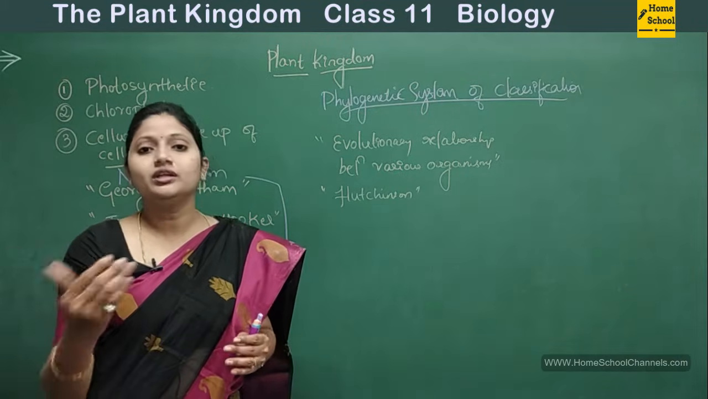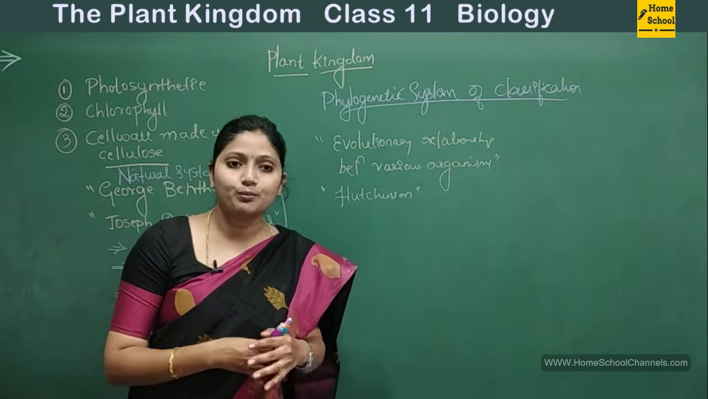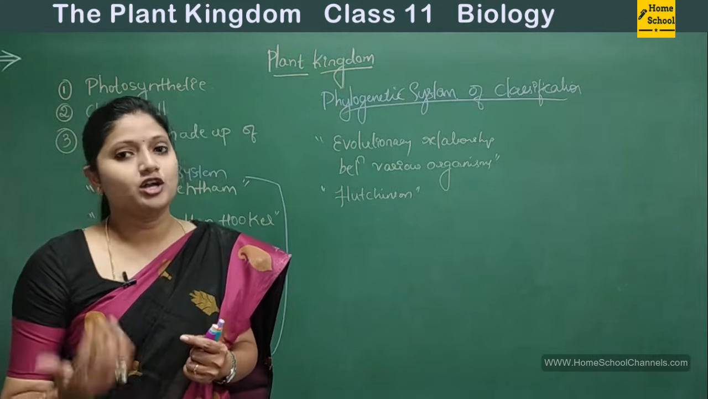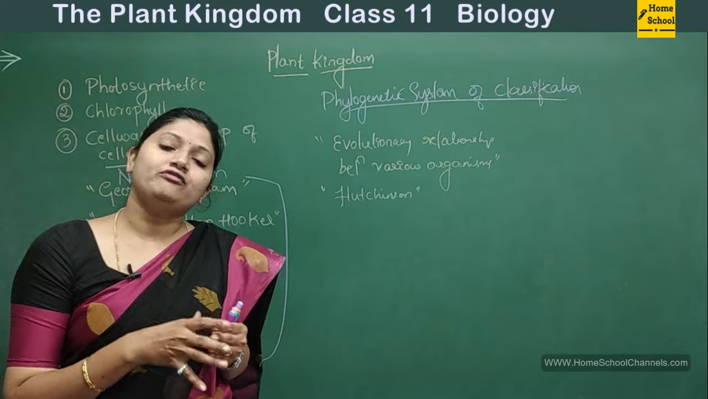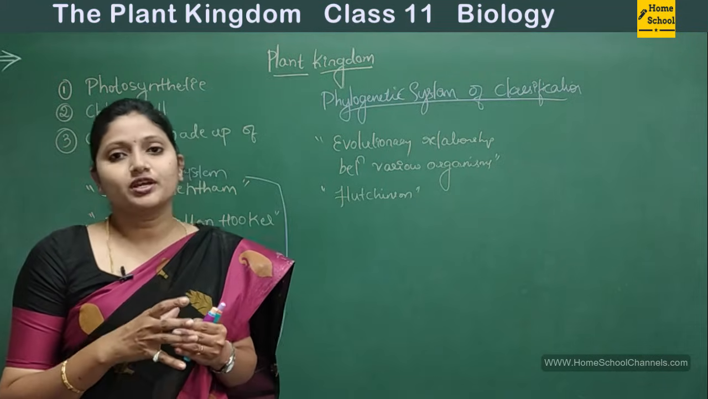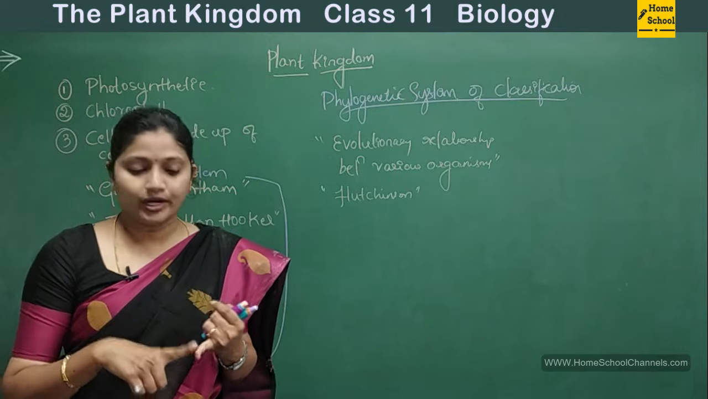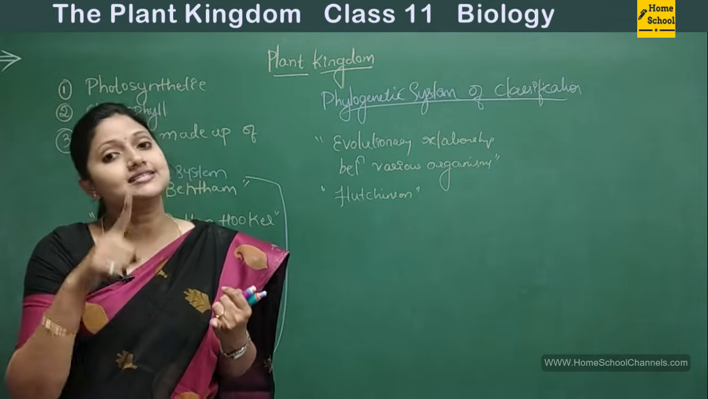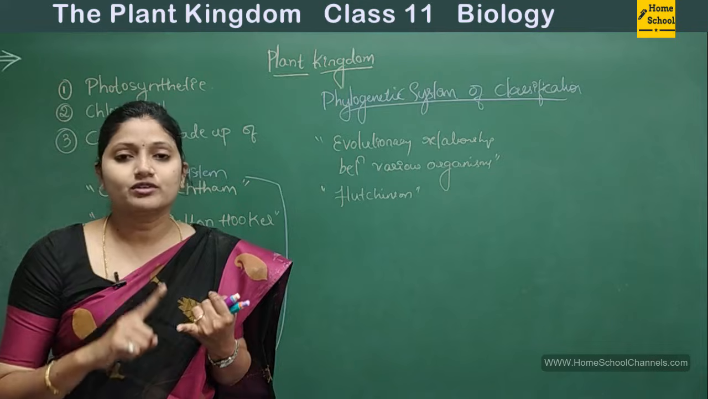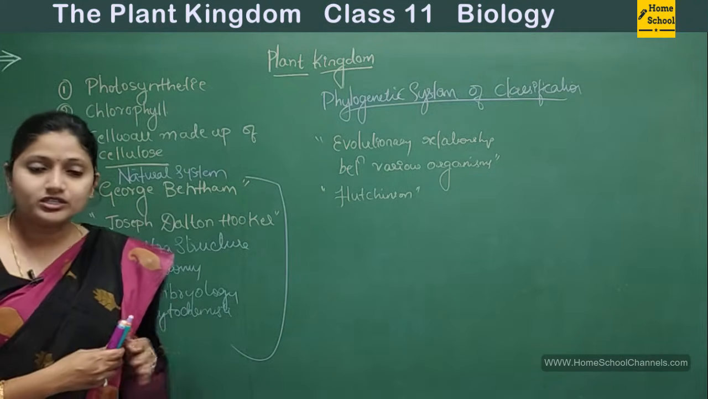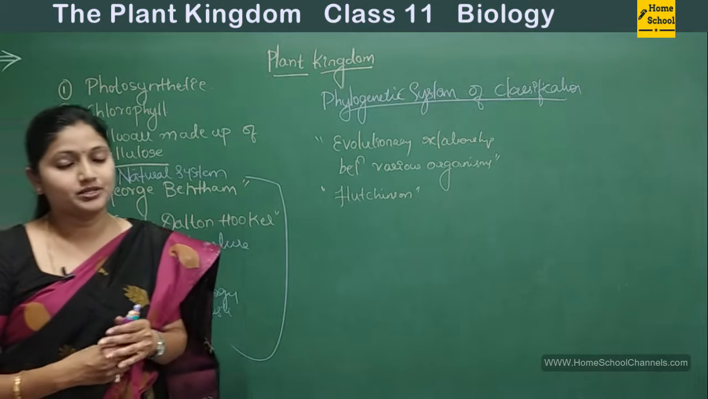Against the artificial one, natural system of classification came up, which is given by Joseph Dalton as well as George Bentham. So they gave the natural system of classification based on certain characteristics, and they included both internal as well as the external characteristics. That was ultrastructure, and then the anatomy, embryology as well as the phytochemistry.